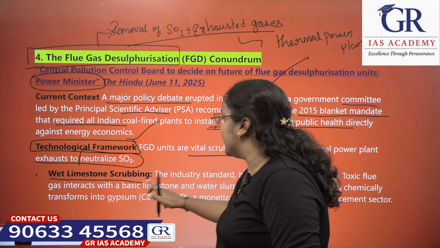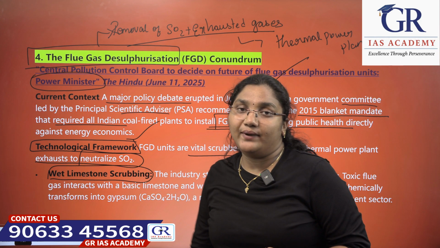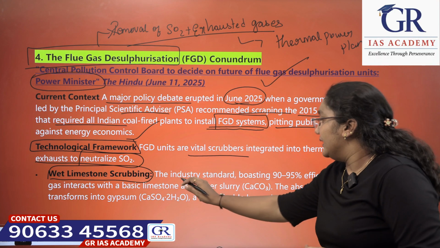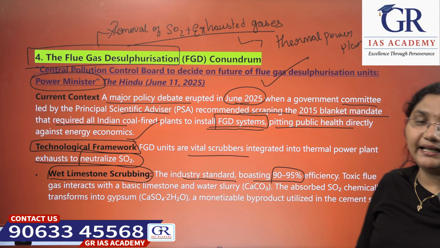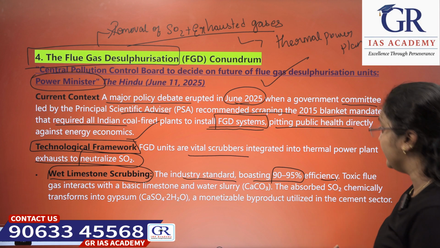We have wet limestone scrubbing. One of the techniques is wet limestone scrubbing, the industry standard boasting 90 to 95% efficiency.